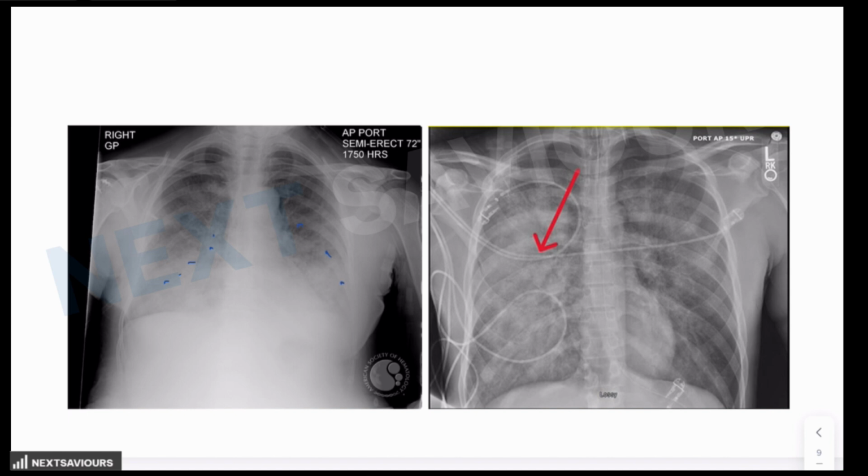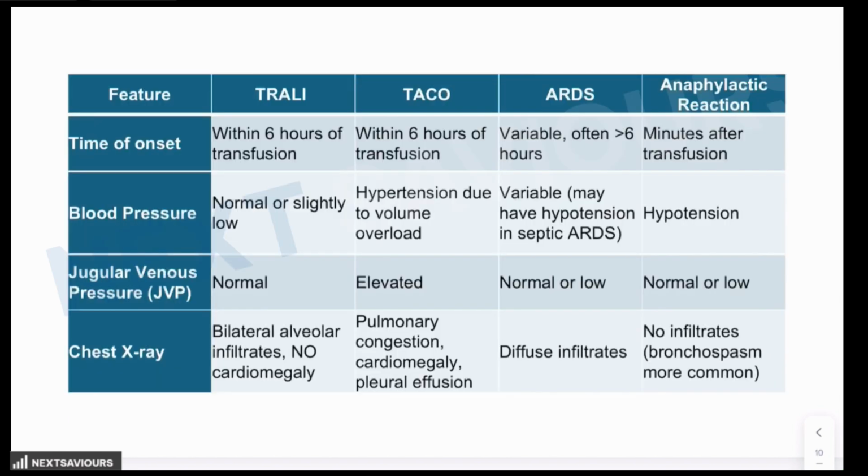On the other hand, in case of TACO, there will be cardiomegaly, although it is not there in this case, but there will be pleural effusions. And along with this, there could be severe vascular congestion evident on the chest x-rays. And finally, the supporting laboratory findings in the form of normal BNP, and the absence of fever or hypotension. So all these are responsible for ruling the other options out.